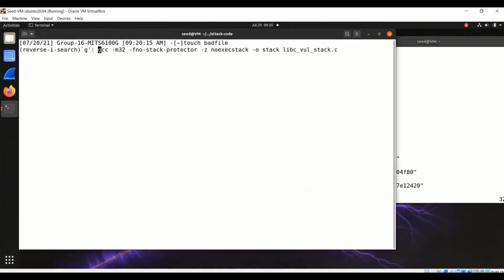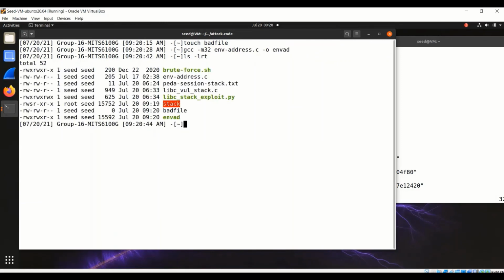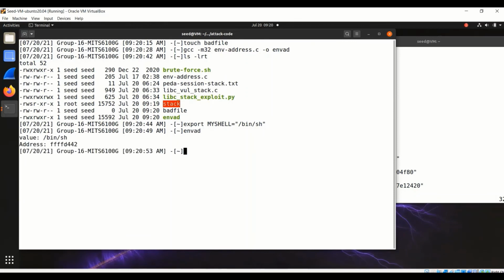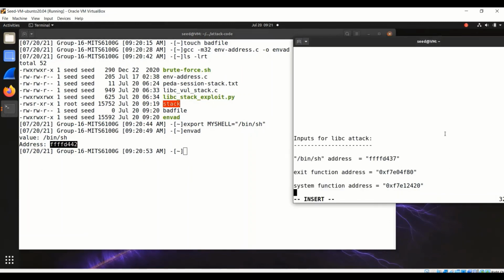Okay, so just run the program. Yeah, we got a binary file. So we create the shell string and push that into the memory of the child process. And so when we run the binary file of this program, we are going to get this address. See, so we got this address from the child process, and we are going to remember this address for future use.